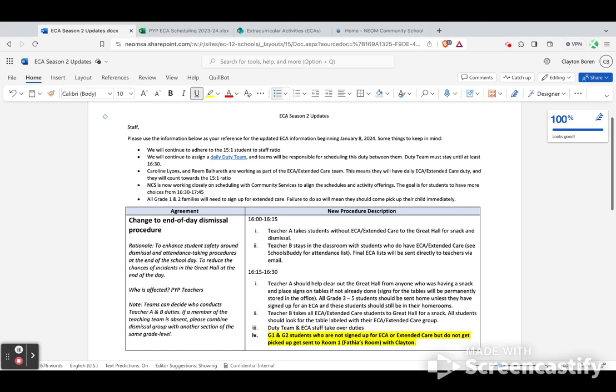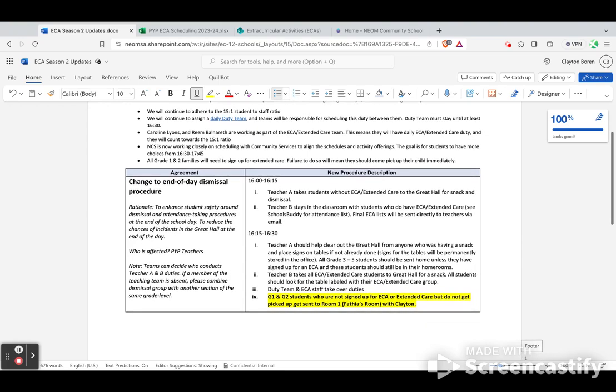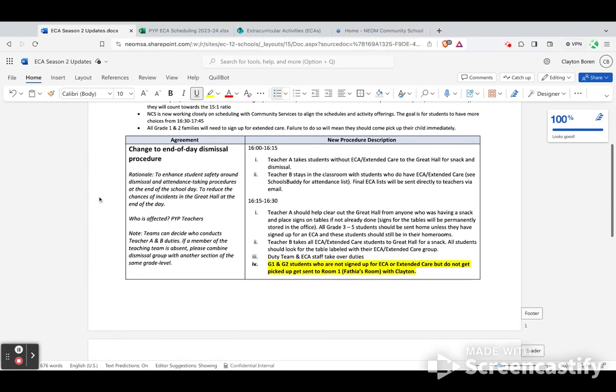Grade 1 and 2 families have to sign up for extended care. Failure to do so will mean they'll have to come pick up their child immediately or sign up on the spot. Extended care sign up will remain open until the end of the season, until the April break. So that's a brief introduction to some of the changes. Here are some more detailed changes that I'm going to go through one at a time with you.